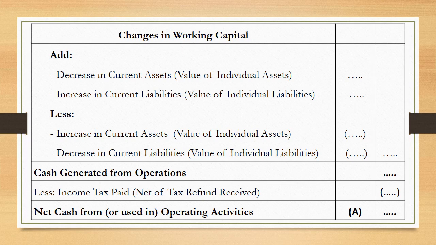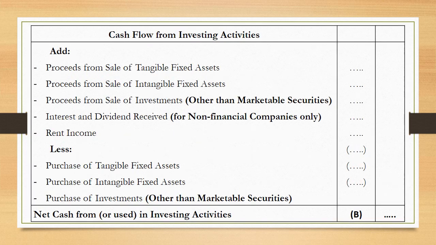If it is positive, we write it as net cash from operating activities. And if it is negative, we write it as net cash used in operating activities. Next activity under cash flow statement is investing activity. When you talk about investing activity, you talk about the fixed assets and the investments and the various incomes.